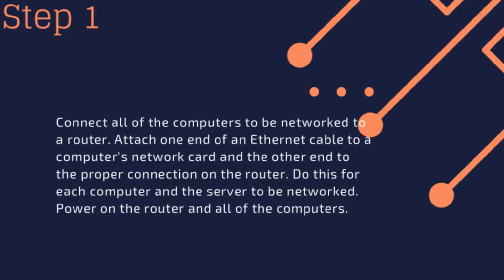Step 1. Connect all the computers to be networked to a router. Attach one end of an Internet cable to a computer's network card and the other end to the proper connection on the router. Do this for each computer and the server to be networked. Power on the router and all of the computers.